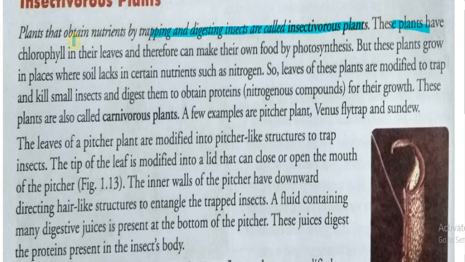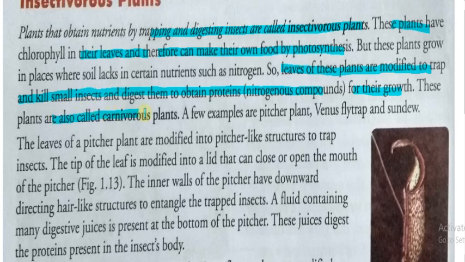These plants have chlorophyll in their leaves and therefore can make their own food by photosynthesis, but these plants grow in places where soil lacks certain nutrients such as nitrogen. Leaves of these plants are modified to trap and kill small insects and digest them to obtain proteins for their growth. These plants are also called carnivorous plants. Some examples are pitcher plant, Venus flytrap, and sundew.